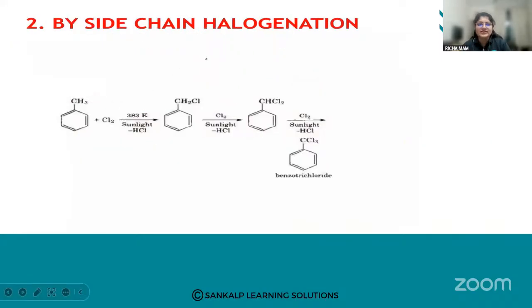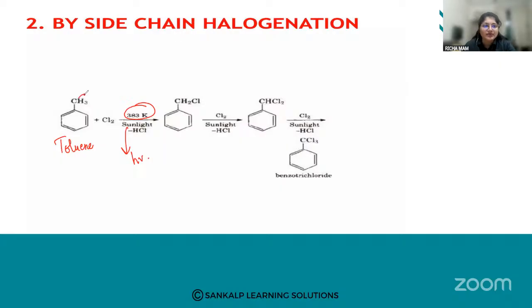So next is the side chain halogenation. By side chain halogenation, what we are doing here is we have taken a toluene. What we are going to do is react it with chlorine, at 383 Kelvin, in the presence of sunlight.